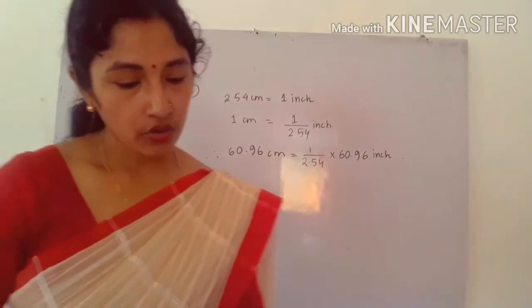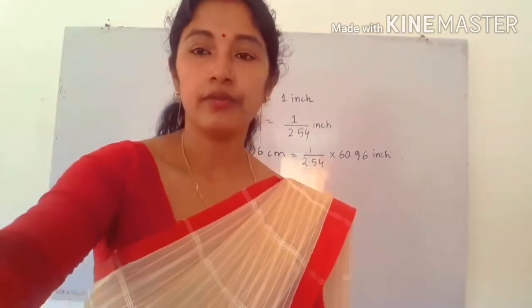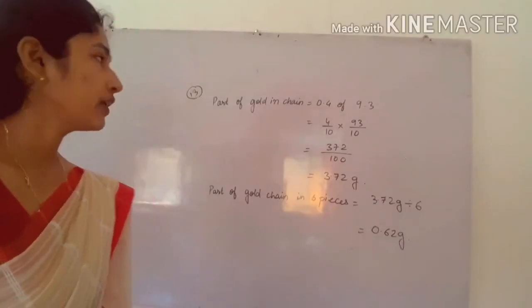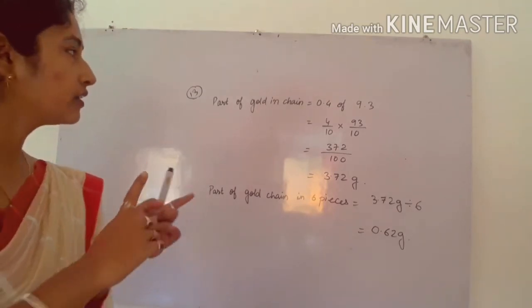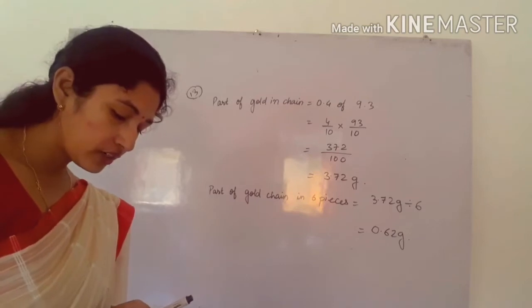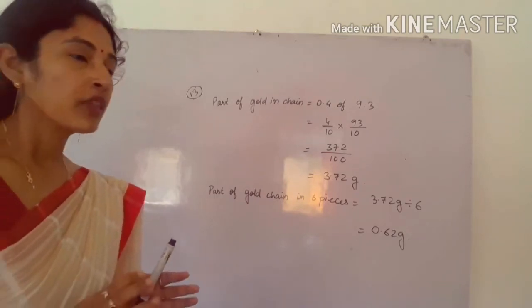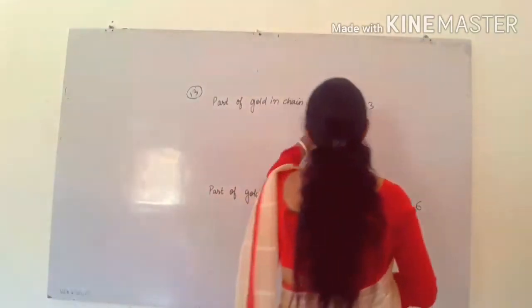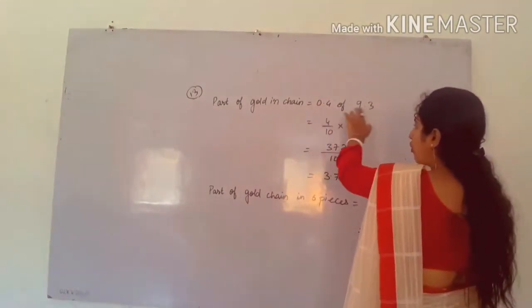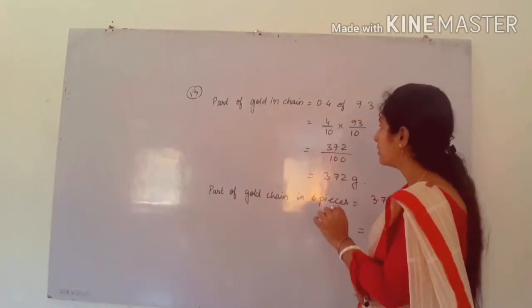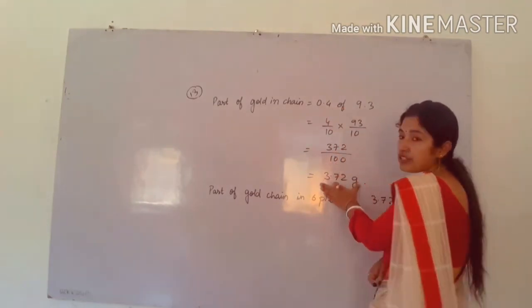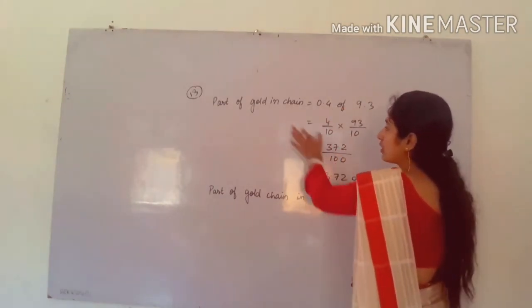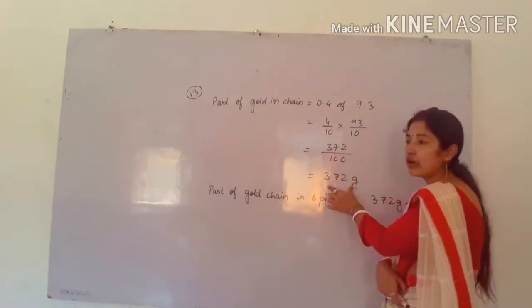Okay. So next come to question number 13. See, question number 13. The part of gold in one ornamental chain, that is a 9.3 gram ornamental chain, and the part of gold is 0.4. 0.4 of 9.3 we have to find. That means by this way we can find the value. See, 3.72. This value is what? This is the part of gold in the ornamental chain.